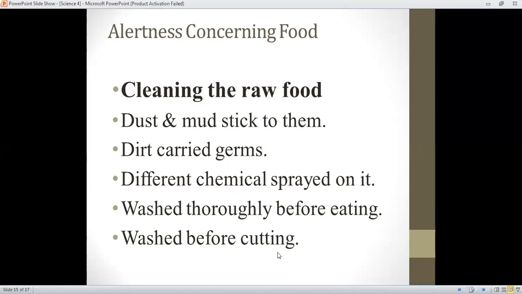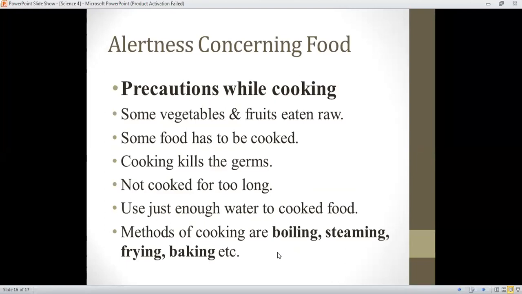So next is precautions while cooking. What should you do when you are going to cook? Some fruits and vegetables like carrots, cucumber, tomato, radish, you can eat raw. If you do not clean them and eat them raw, germs can get into your body and you might fall ill. Some food has to be cooked, like other vegetables such as brinjal. You can't eat it raw, so you have to cook it and then eat it.